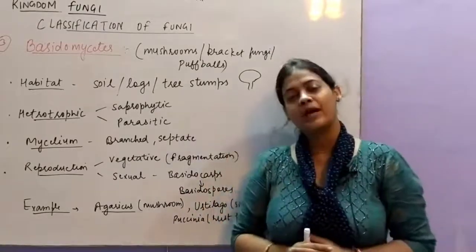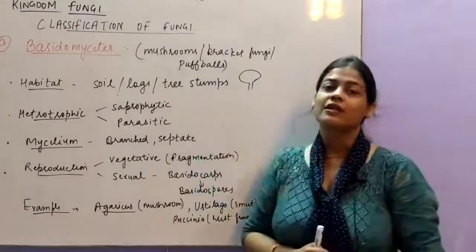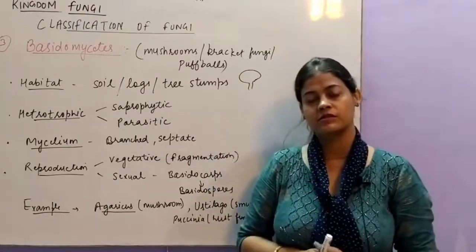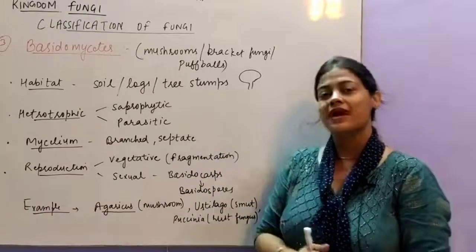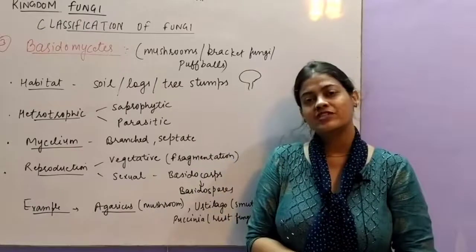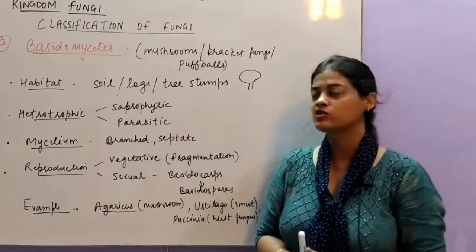If you look at the habitat, they are generally found in moist soil, in wood logs, and tree stumps. You must have seen mushrooms growing like this in some places. So this is the habitat of such basidiocarps. Mode of nutrition is heterotrophic as usual, saprophytic or parasitic, both they can show.